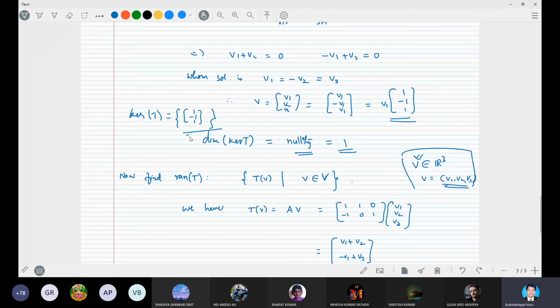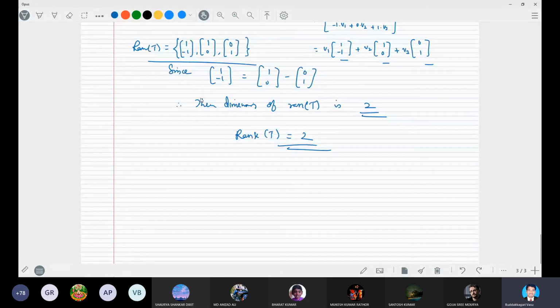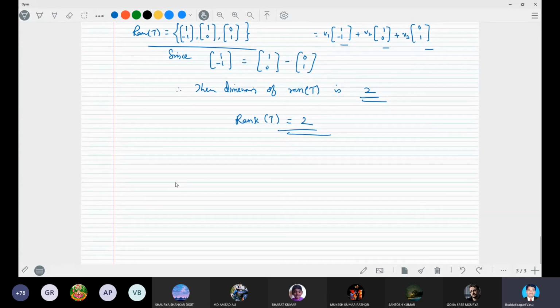So the nullity, its dimension, is 1. Whereas in the range set there are three elements, of which one is dependent, so only two are linearly independent, resulting in the dimension.